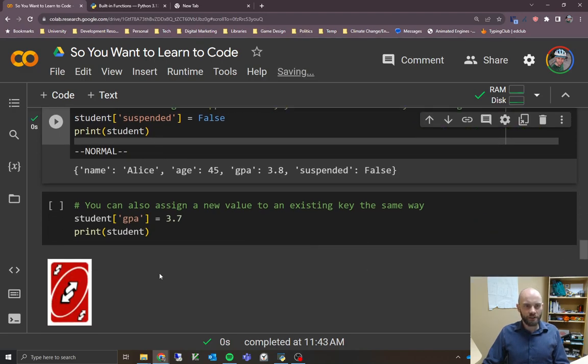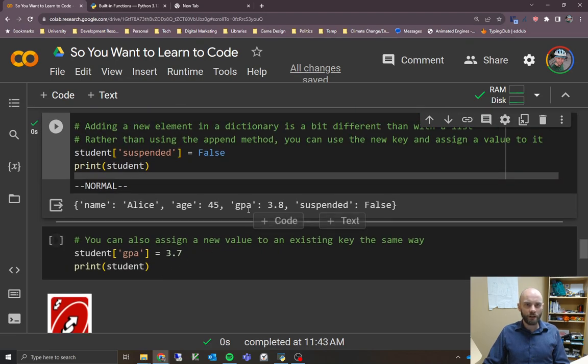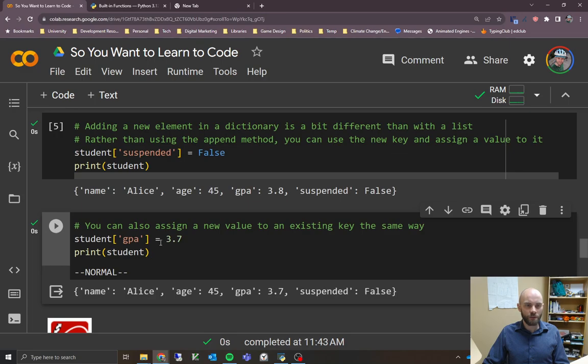Now, the next example is to show that you can also assign new values to existing keys. Our current GPA is 3.8. If you needed to update that for any reason, you can click on play, and it's going to do the same thing here. So we're assigning it a new value, right? The same way that we put a new key value pair in there, we just look up GPA and give it a new value, and we can see here now that GPA has been updated to 3.7. So it overwrites whatever was in there.